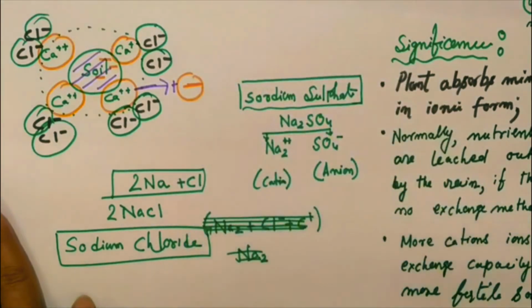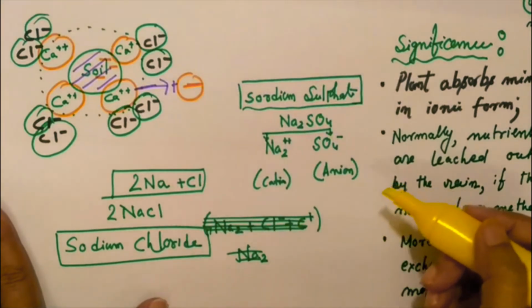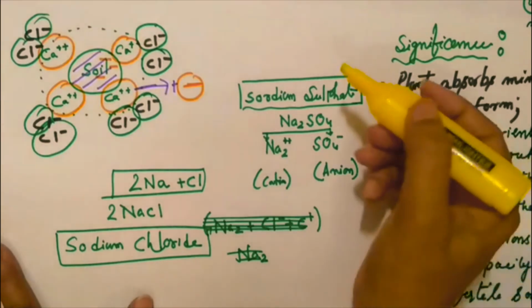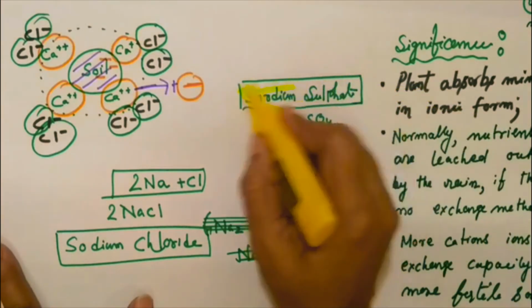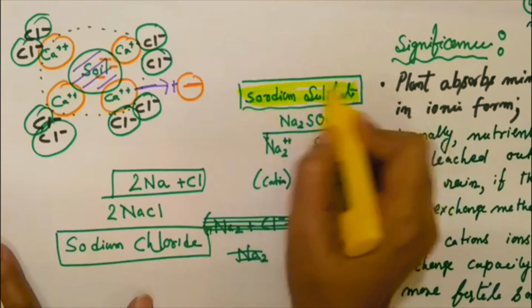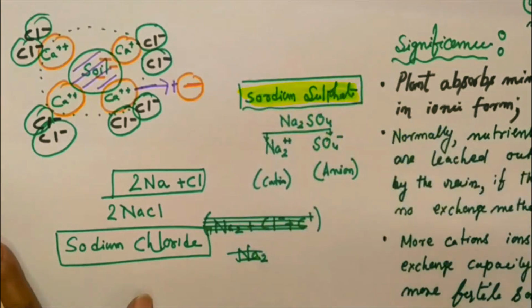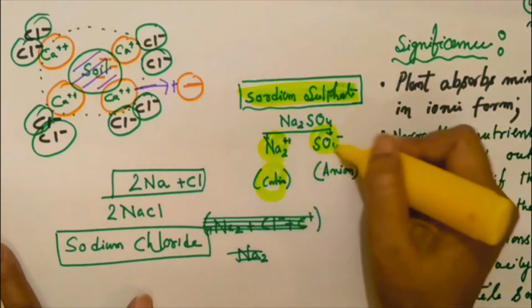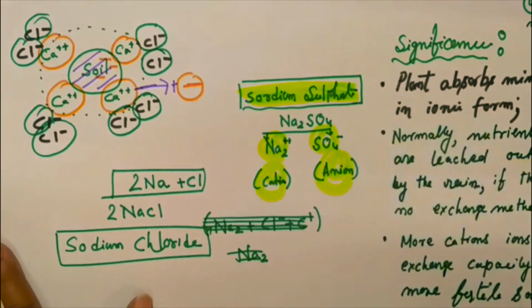Then there is the presence of sodium sulfate. Sodium sulfate divides into sodium, the cation, and sulfate, the anion. The anion is a negatively charged ion.